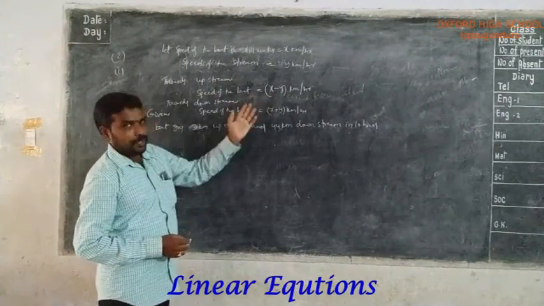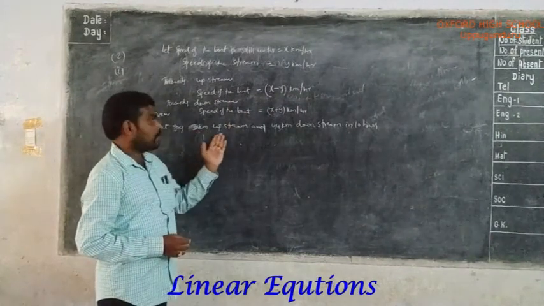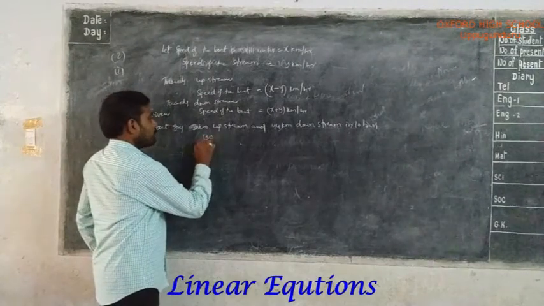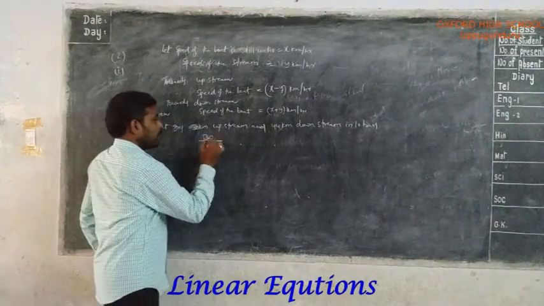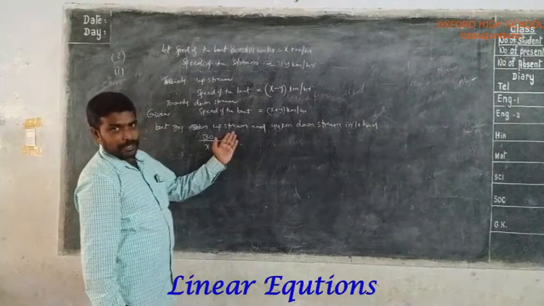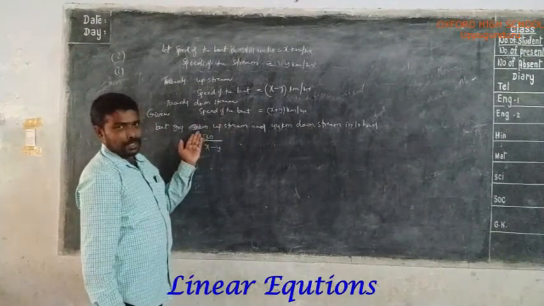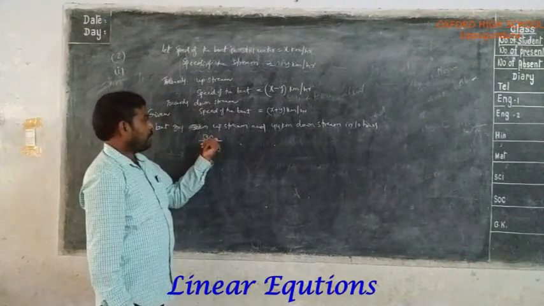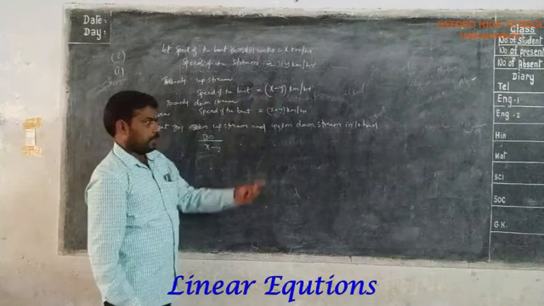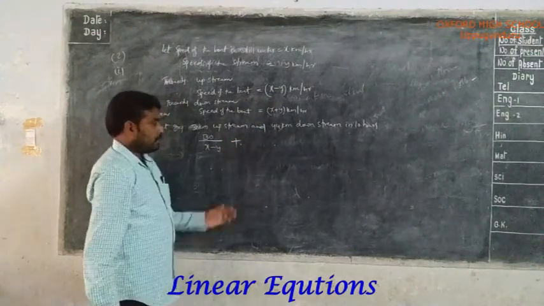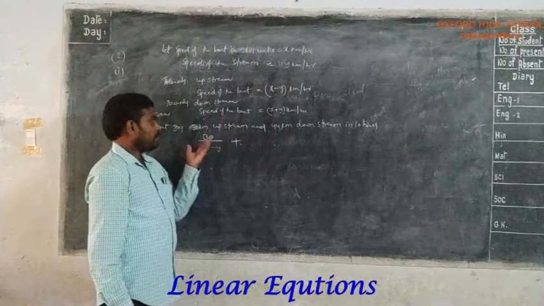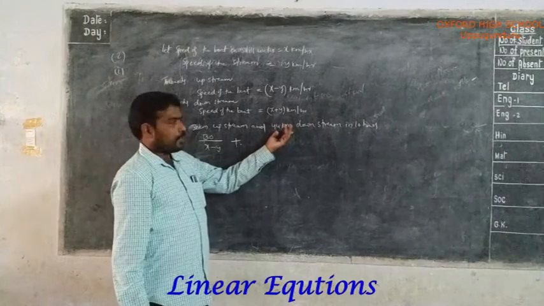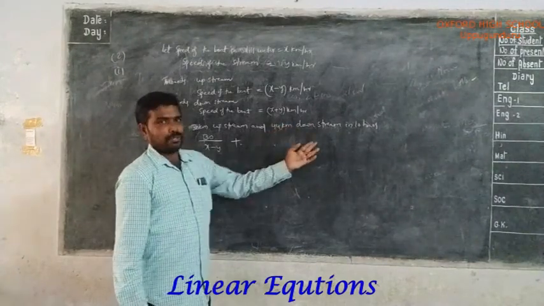So time taken is 30 by x minus y, plus time taken to cover the distance 44 kilometers towards downstream.